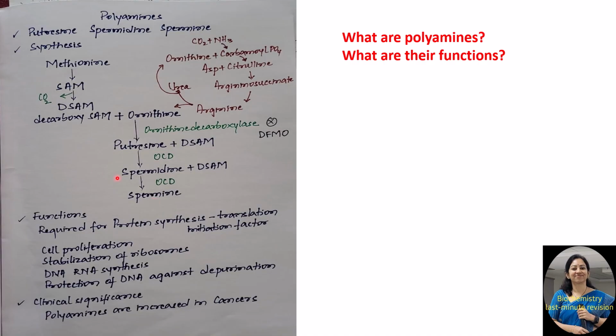Now why do we need polyamines in our body? They are required for protein synthesis, especially they stimulate the initiation factor during translation. Apart from that, these polyamines are responsible for cell proliferation and stabilization of ribosomes. They are required for DNA and RNA synthesis and also protect the DNA against depurination. One important clinical significance associated with polyamines is they are increased in cancers, all types of cancers.